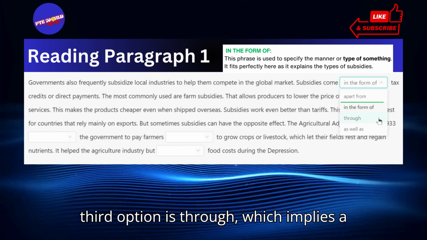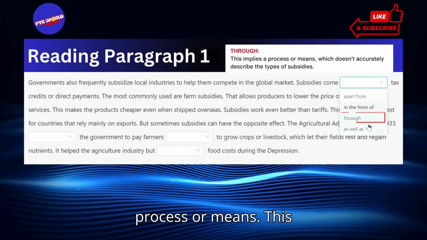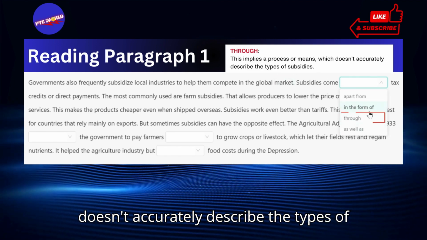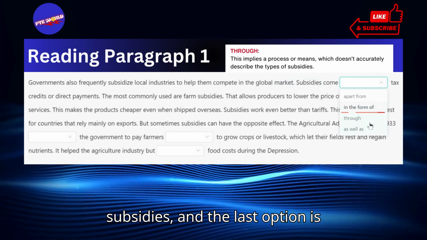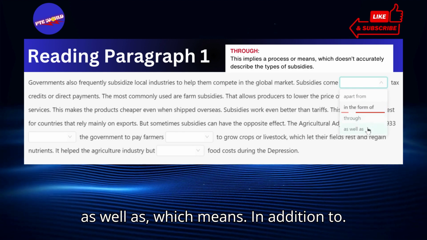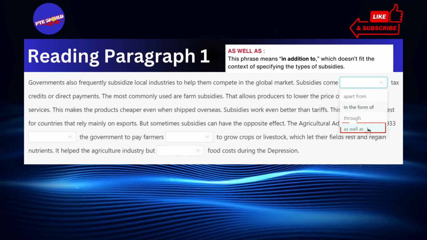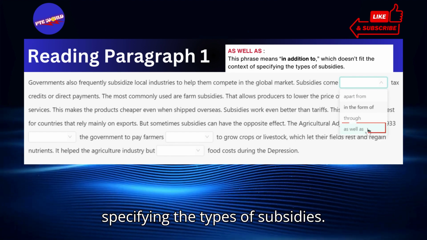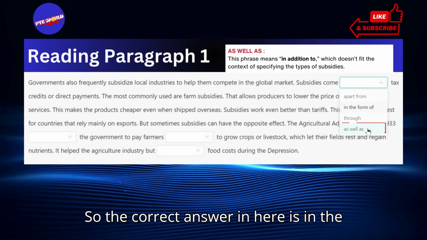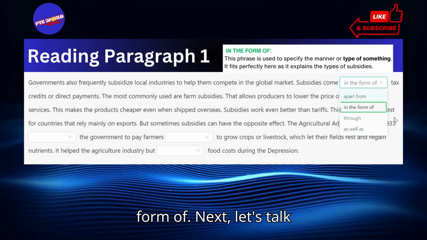The third option is "through," which implies a process or means. This doesn't accurately describe the types of subsidies. And the last option is "as well as," which means in addition to. This doesn't fit the context of specifying the types of subsidies. So the correct answer in here is "in the form of."